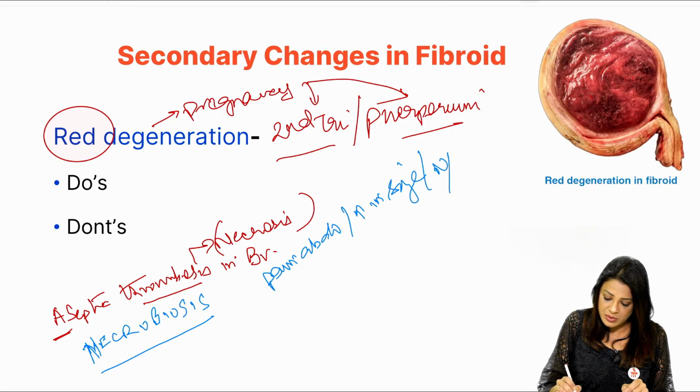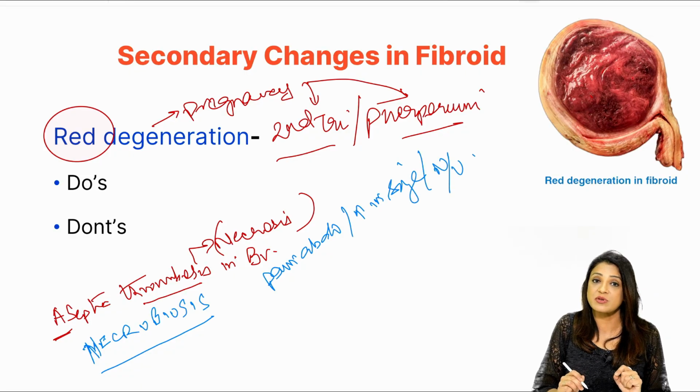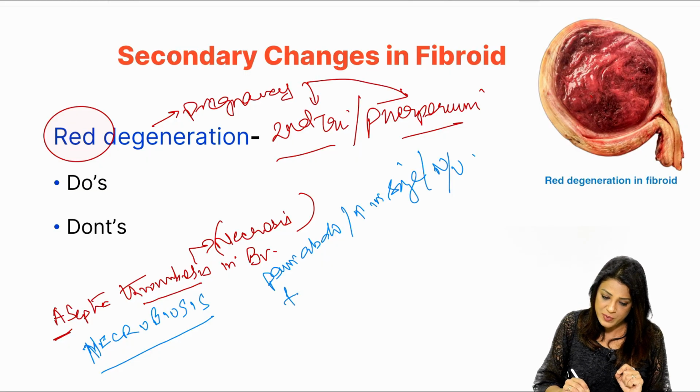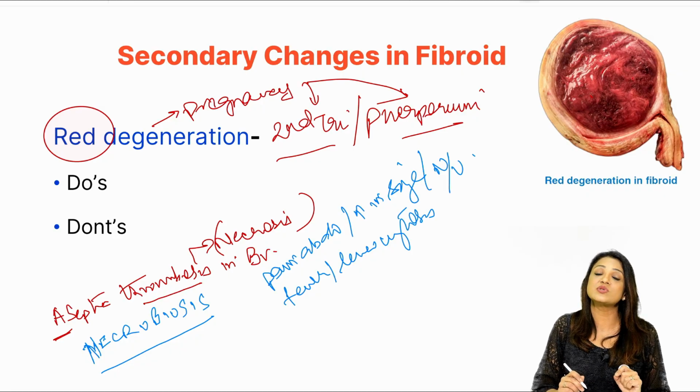It will present with pain abdomen, as I told you, increase in size, and nausea, vomiting. Because of the reactionary changes, the systemic symptoms will come. It will also present with fever and leukocytosis. That means you do a CBC and her leukocyte count will come raised, and you will think that she needs antibiotics, but no, antibiotics are not given.